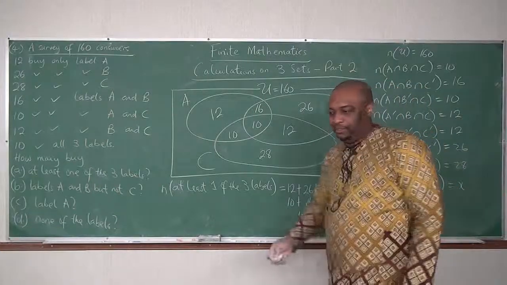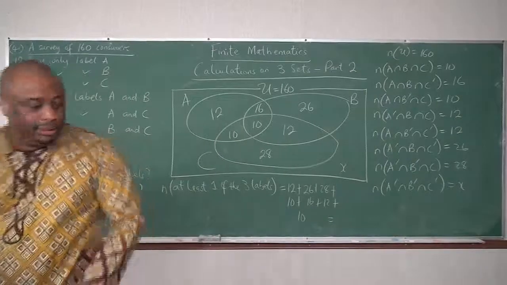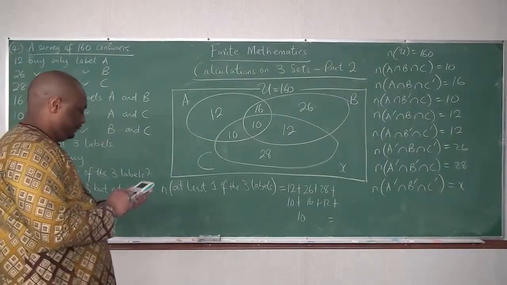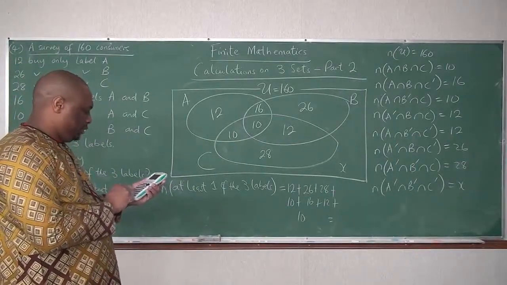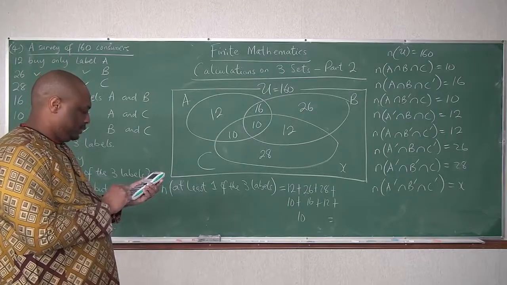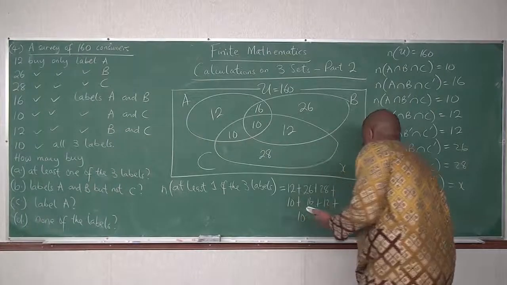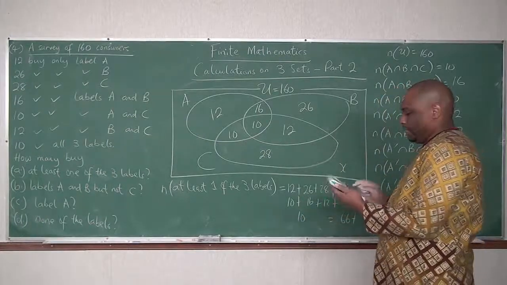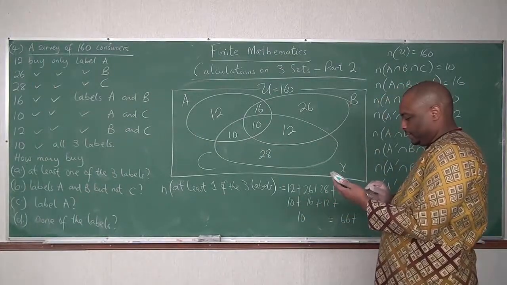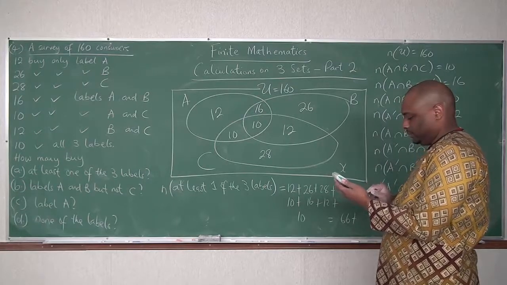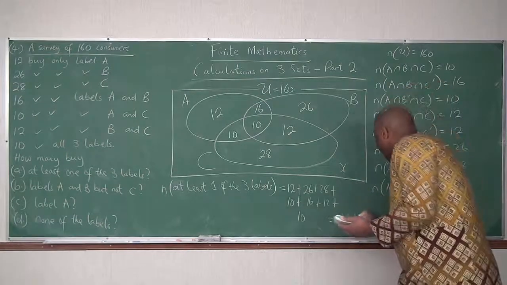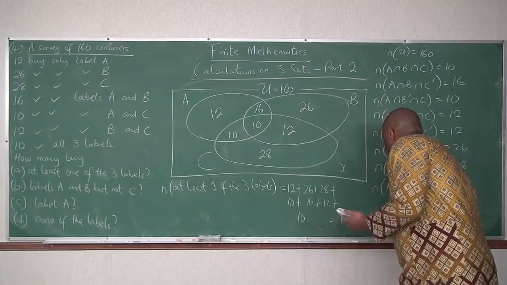So what would this give me? Let me calculate it. 12 plus 26 plus 28 gives me 66. Plus 10 plus 16 plus 12 is 38, then plus 10.